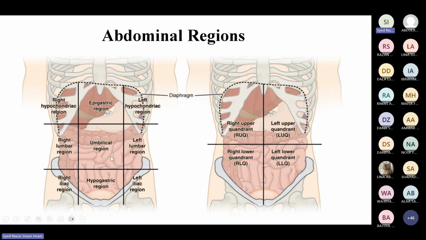Now, I'll give you one example, because this week you have read about epigastric pain. So this is your epigastric region. The patient is complaining of pain in this region. We have different organs here, maybe stomach, maybe duodenum, maybe liver to some extent, and then we have some extra-gastric causes, like cardiac causes. Right iliac fossa, umbilical, these are specific for some organs.